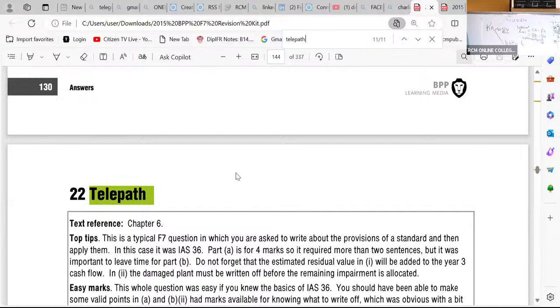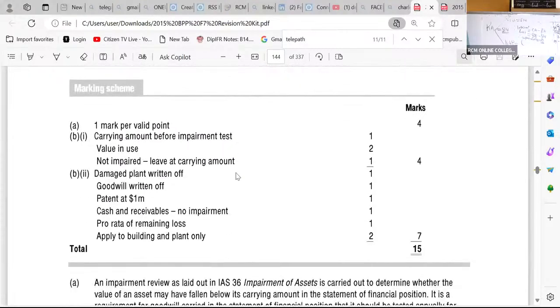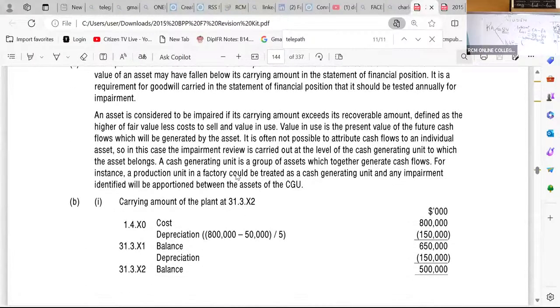So the answer is here for part 1. The answer is here. You can see what they did. They're distributing those 7 marks there.